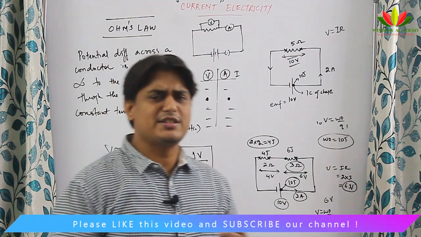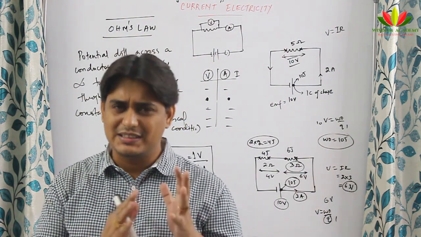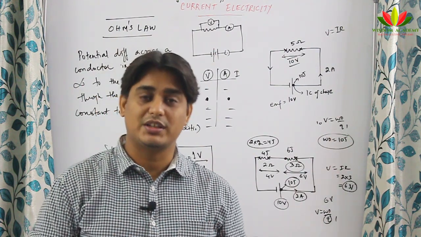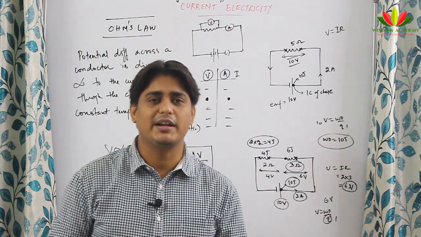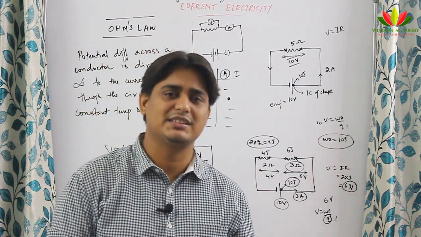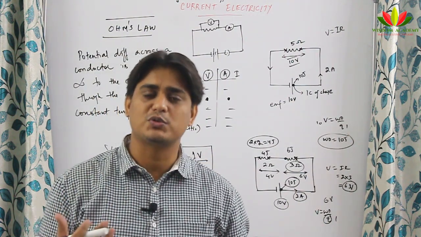So in today's introduction class, what we have seen is I have given you clarity on what current electricity is. I have told you that current is not a vector quantity, it is a scalar quantity, and I tried to throw some light on the difference between potential difference and electromotive force. Finally, I ended up with Ohm's law. I will continue Ohm's law in the next video.